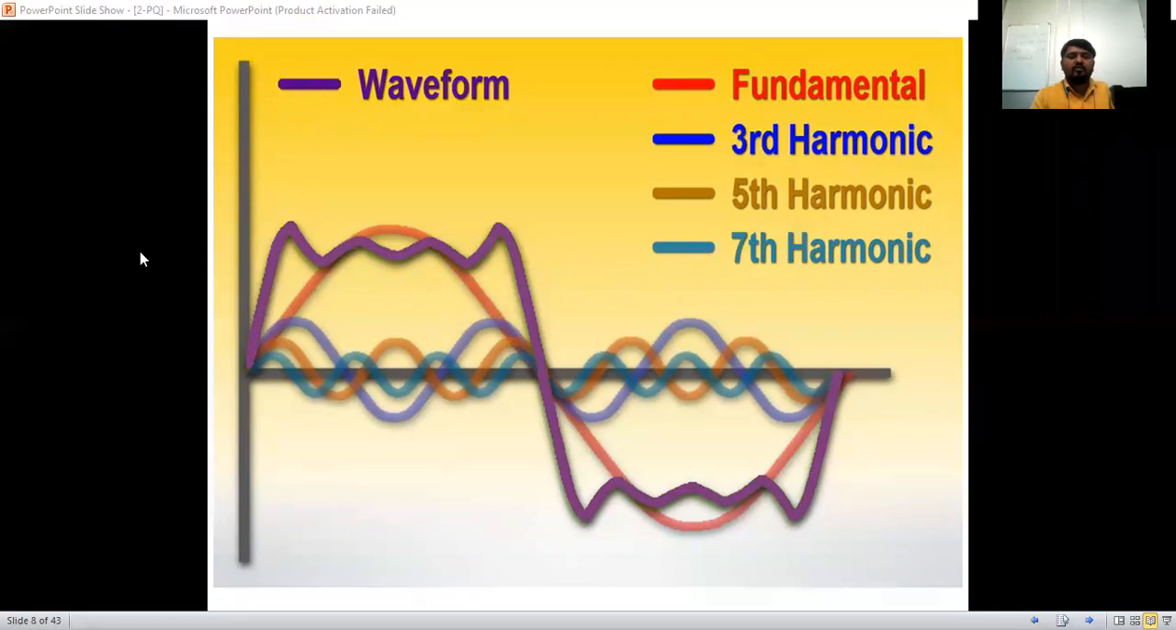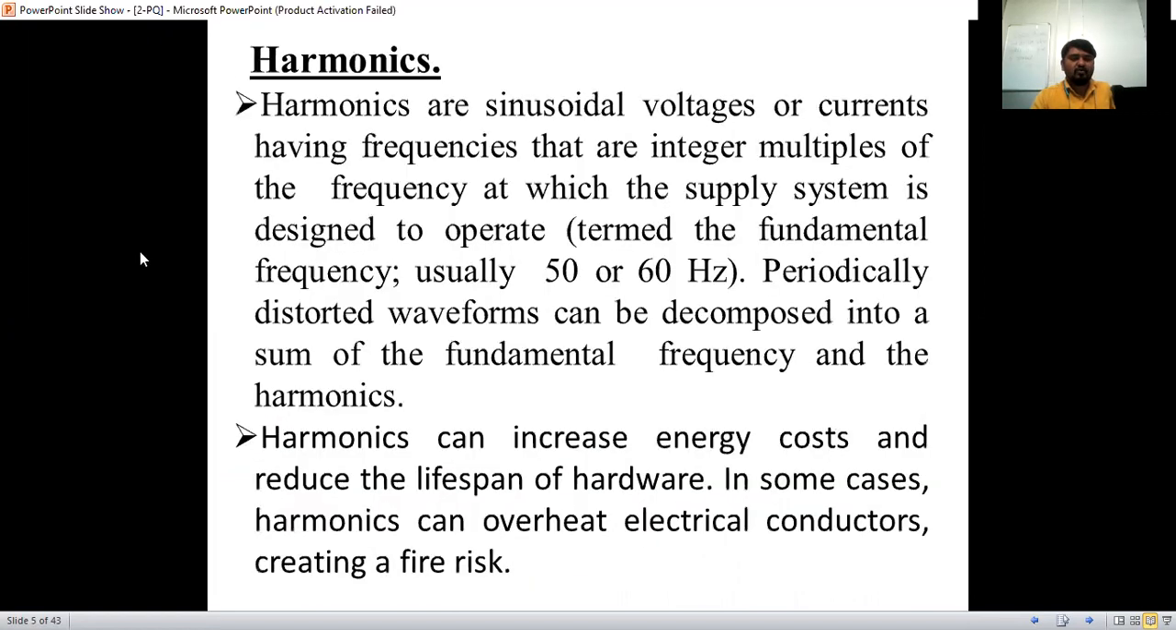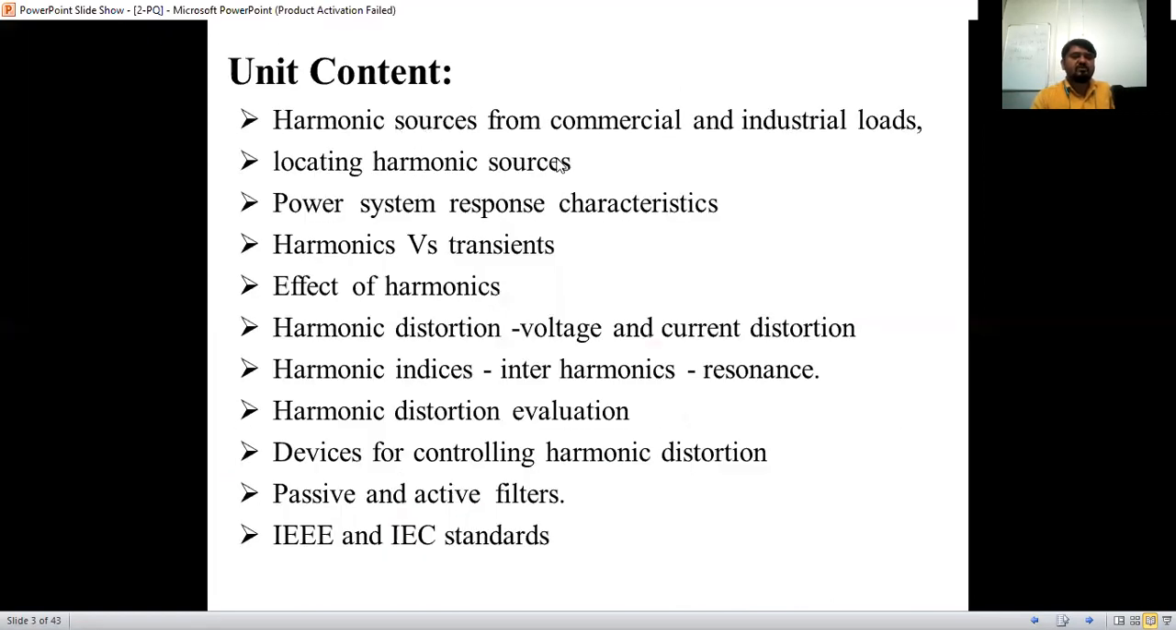So now we'll go for the actual syllabus, that is harmonic sources from the commercial and industrial loads. Actual syllabus means the syllabus I have shown already. What is the source? How are the harmonics being produced here? What is the source for that? Some commercial loads are there, some industrial loads also, where it occurs. Once we find the sources in those commercial and industrial loads, then we can locate the harmonic sources over there.